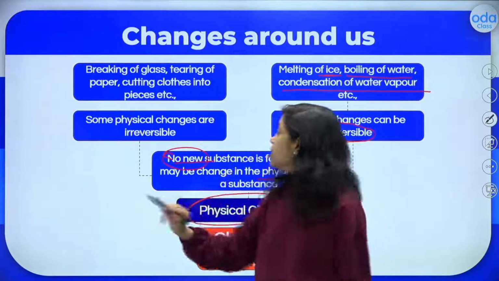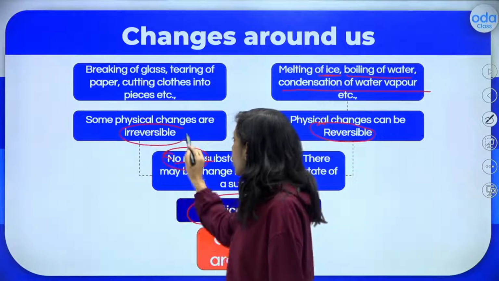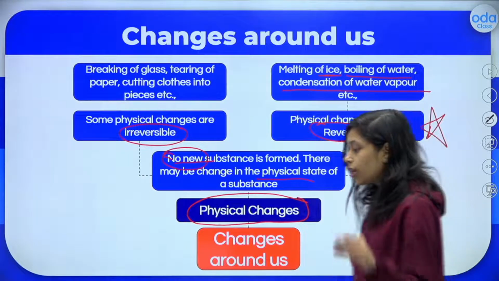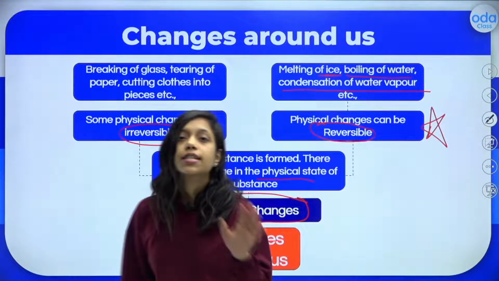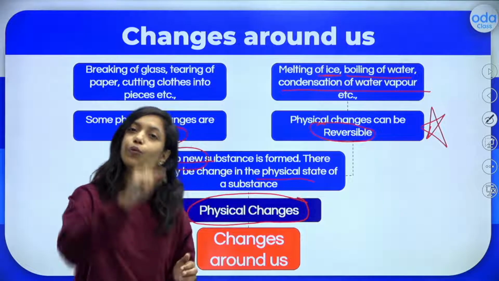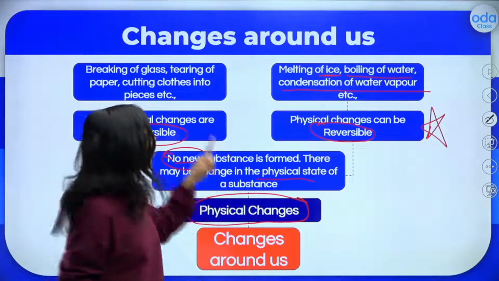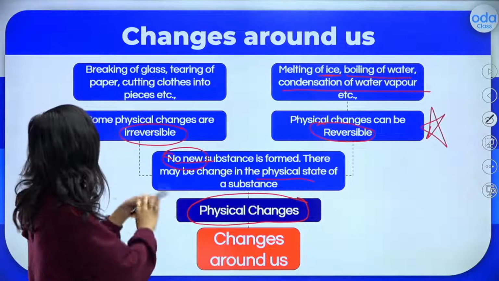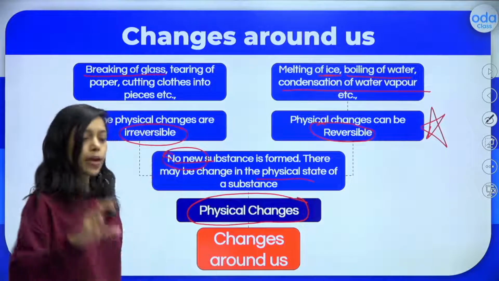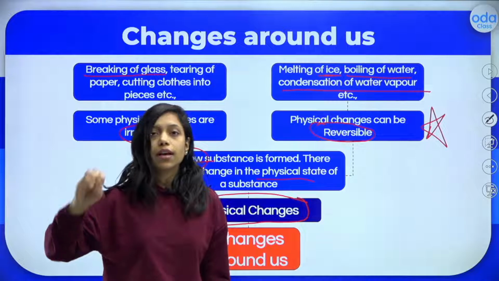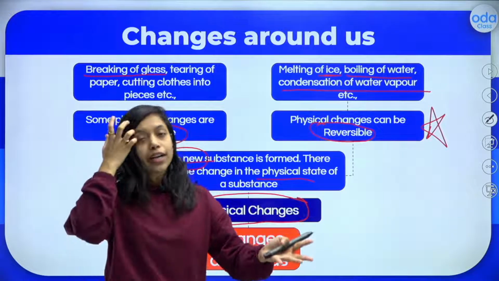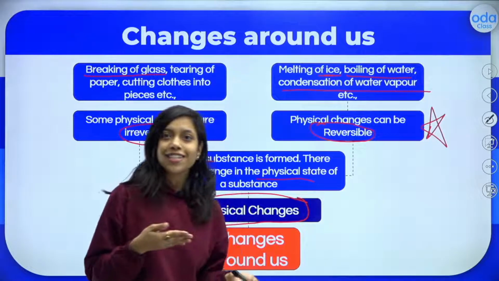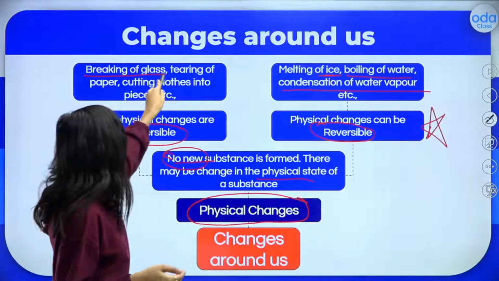But some physical changes are also irreversible. This is a very important question in your examination. Usually they ask whether all physical changes are reversible and you will mark it as yes. But no, there are some physical changes which are irreversible. You cannot reverse them. For example, breaking of glass. I am taking a glass. Yes, the glass broke and that is a physical change because the physical structure of the glass changed, but you cannot reverse it, right? Breaking of glass.